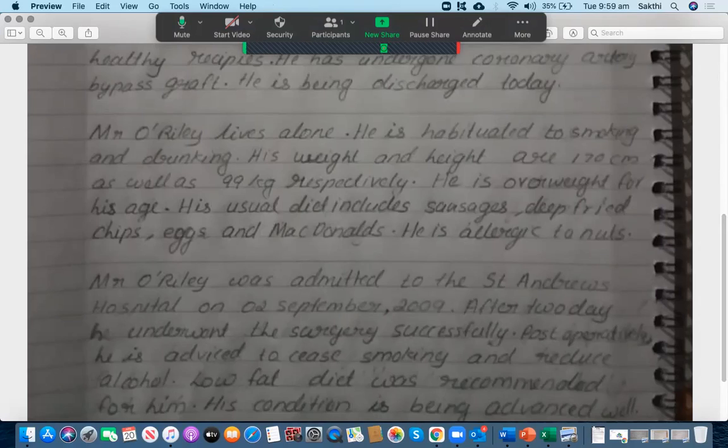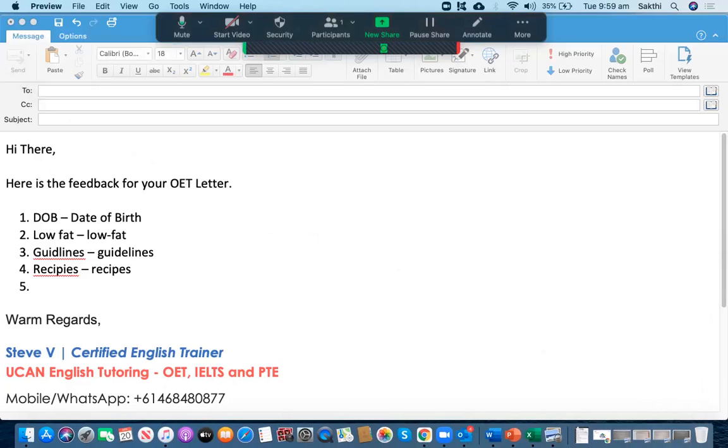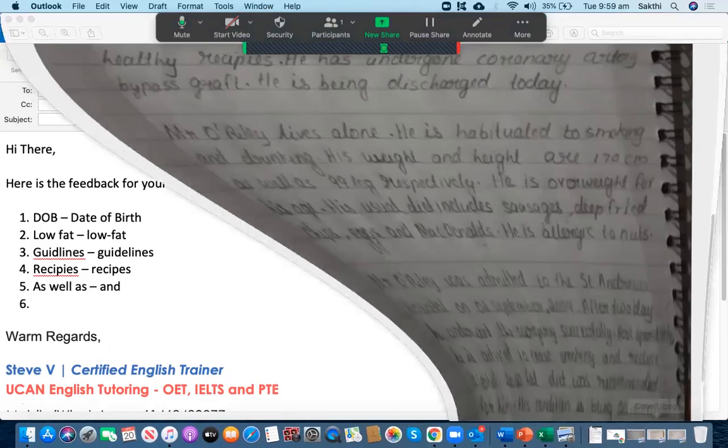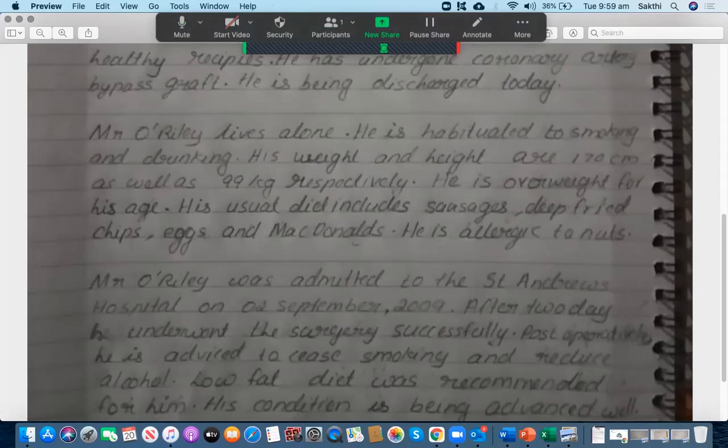Mr. O'Reilly lives alone. He is habituated to smoking and drinking. His weight and height are 170 centimeter as well as 99 kilogram respectively. Okay, so it's not as well as, it's okay to use and. I think that would be more appropriate. And is the correct word to be chosen here. Respectively, he is overweight for his age.